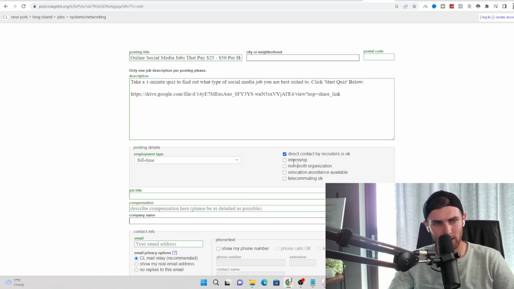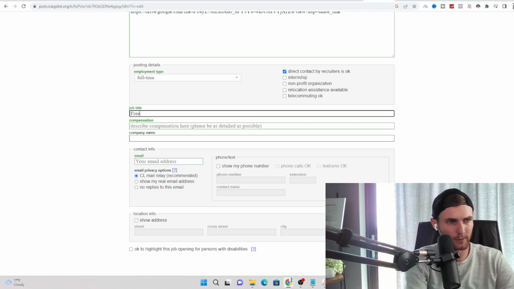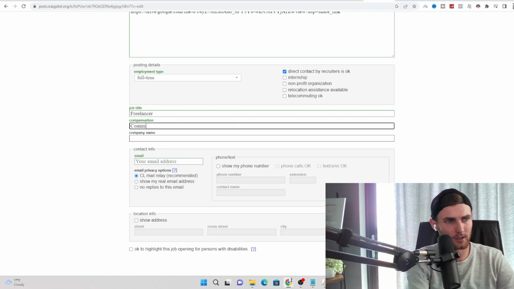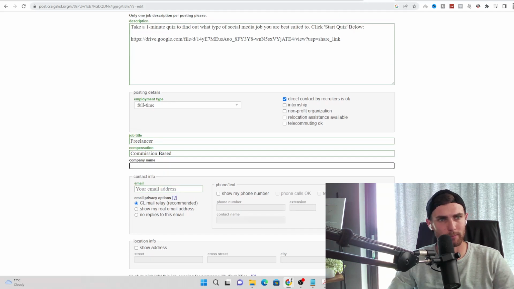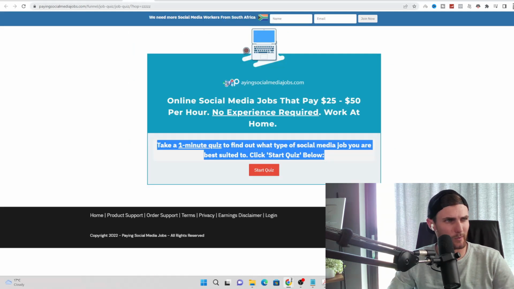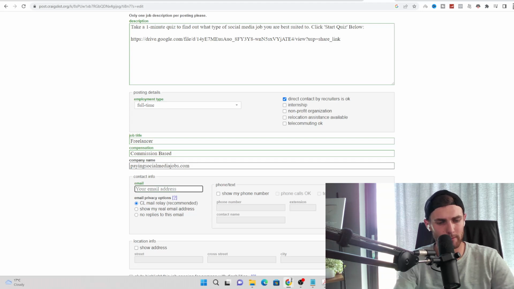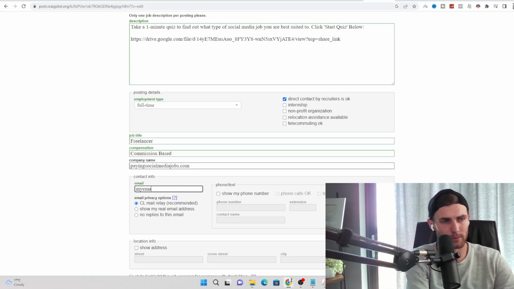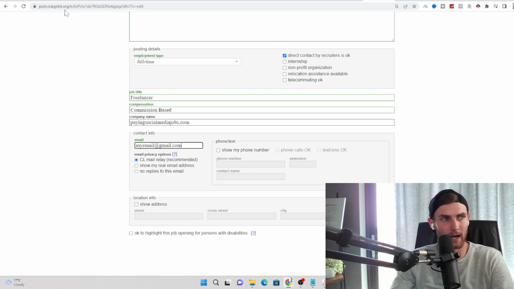For your employment type, you can put full-time. We can do direct contact by recruiters is okay. Job title, put freelancer. Compensation, commission-based. Company name, you can just go and copy the name of this website. That's payingsocialmediajobs.com. That's the company name. For your email address, you can just put your own email, for example, myemail@gmail.com. And finally, click on continue, and you want to go and post your ad on various different classified ads websites.